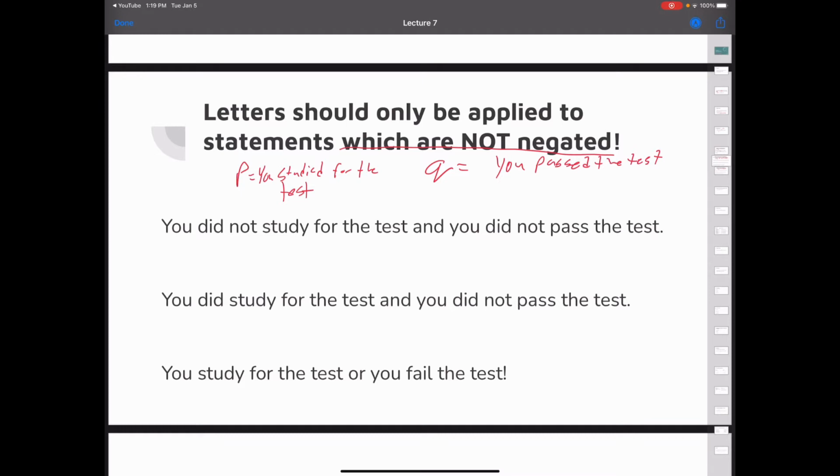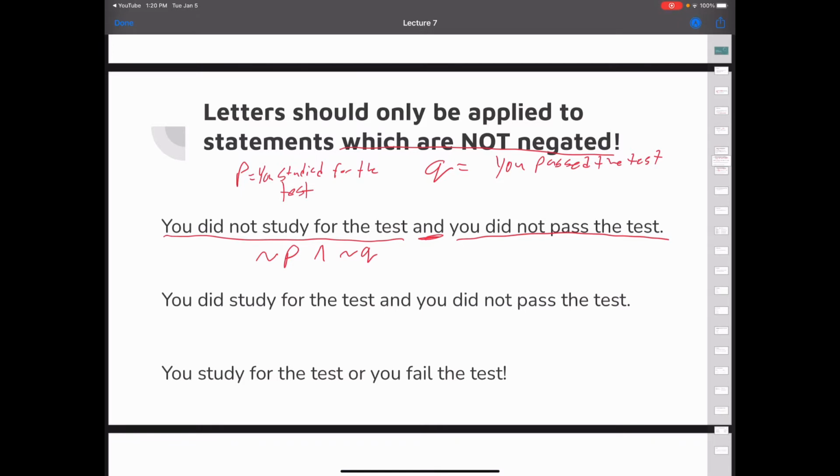And then once we have our letters, the reason we write our letters without negations is to avoid any confusion, to avoid double negatives, to avoid saying not. So you did not study for the test is the first part of this sentence. How can we write that symbolically? Well, you did not study for the test, not P. Then we have an and. We know our and symbol. Then we have you did not pass the test, so not Q. So take a minute and try the other two on this page using our P and Q.